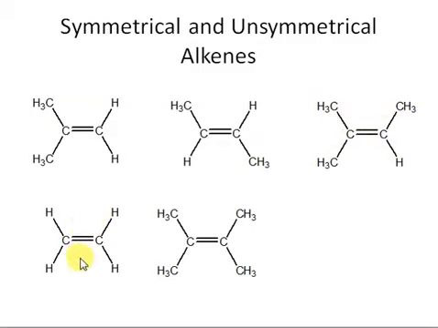Now we have an alkene like that one. If we cleave it, both halves are the same. Since both halves are the same, the alkene is symmetrical. Similarly, we have another alkene. Here you can see this carbon has two methyl and this carbon also has two methyl groups, right? So this alkene is also symmetrical. Alright, so you must know the terms symmetrical and unsymmetrical, right?